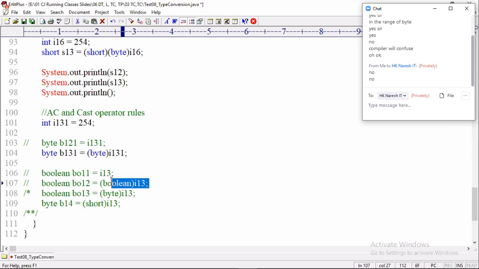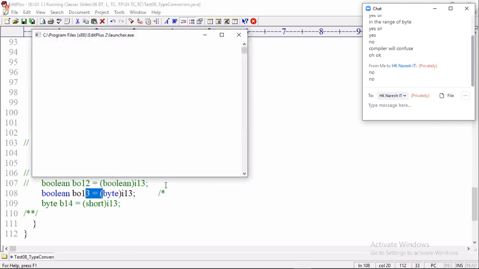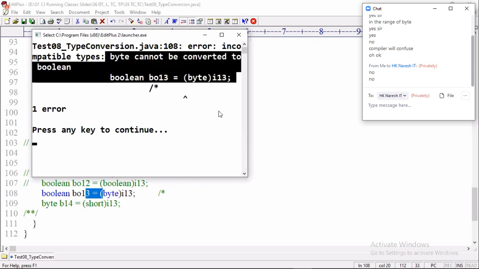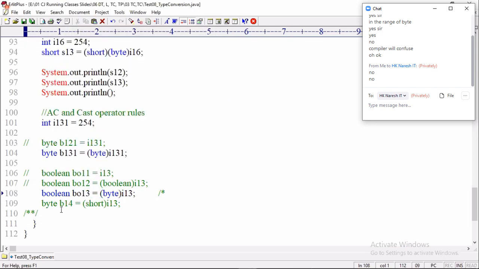For example, if you take boolean bo13 equal to a cast of byte, compiler throws error. Tell me, is this possible? Is this line compatible? Casting is possible, but assignment is not possible. Then compiler will throw error here: incompatible types, byte cannot be converted to boolean. Then next I am trying to write something like this. Byte b14 equal to short of i14. Is this allowed or not allowed?